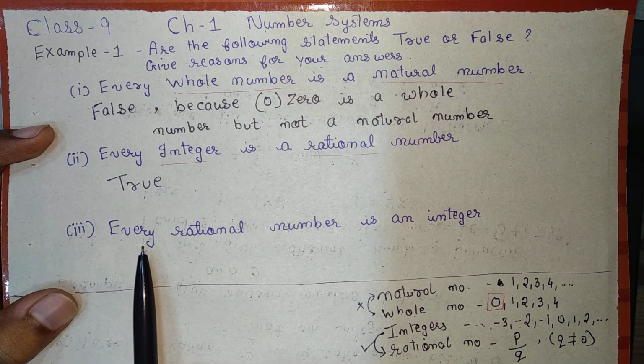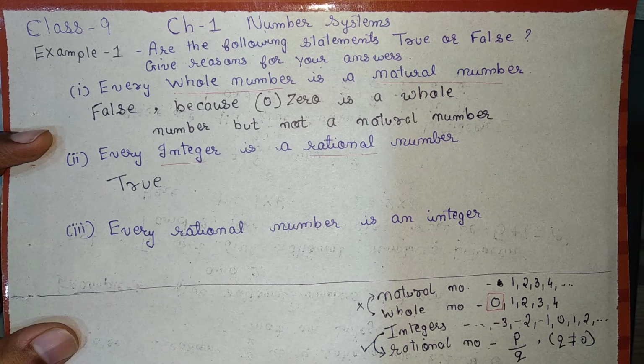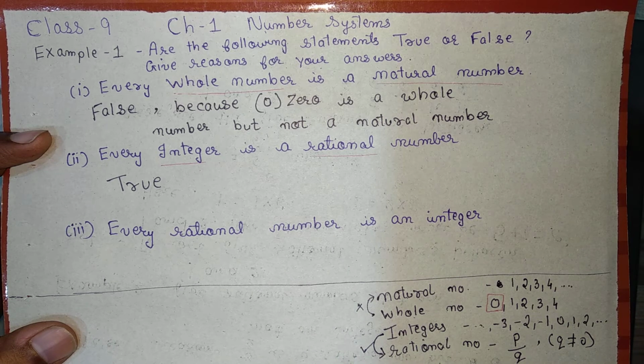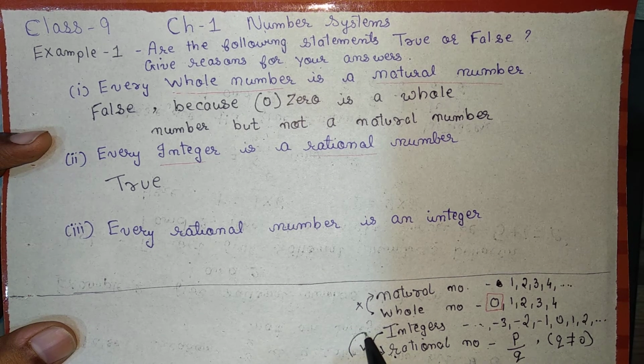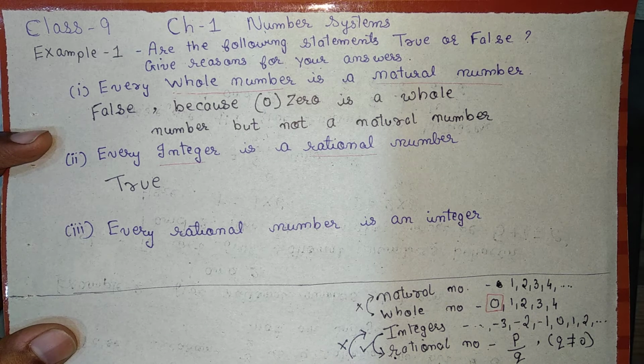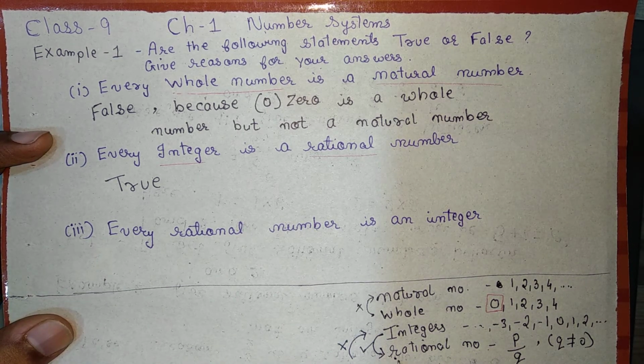Now let us see the third and the final statement. Every rational number is an integer. Again, we are going from bottom to top. Bottom to top is not allowed. And for what reason are rational numbers not integers?